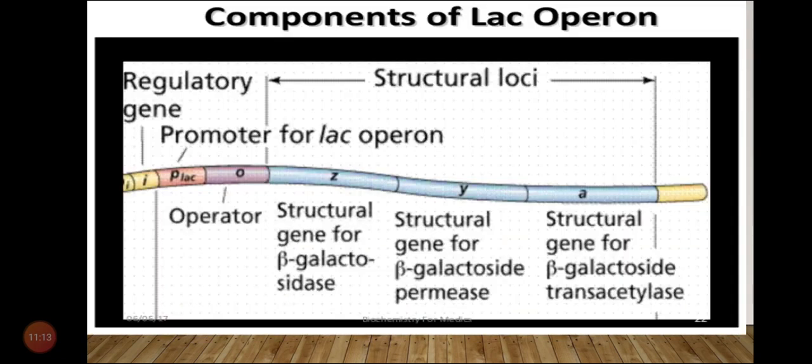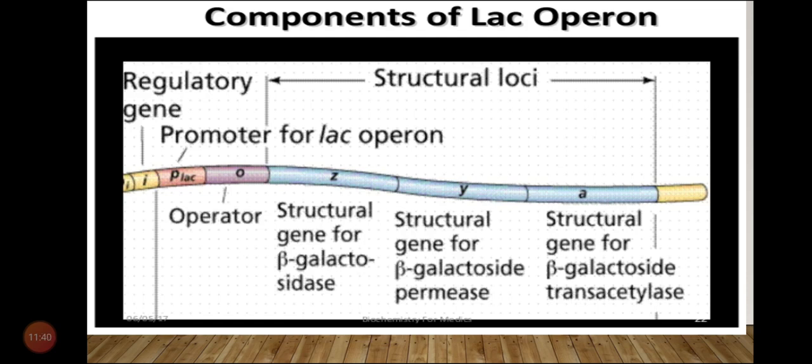Synthesis of these three enzymes: beta-galactosidase, permease, transacetylase. Synthesis of these three enzymes, that means production of these three enzymes, is controlled by a long segment of DNA known as the operon.